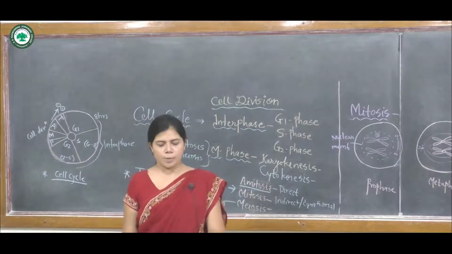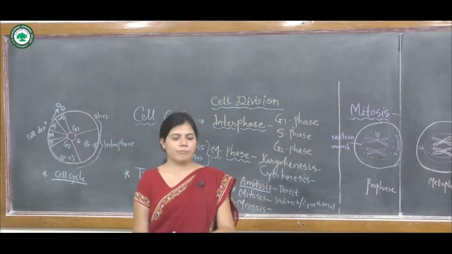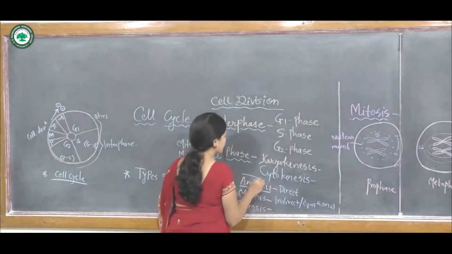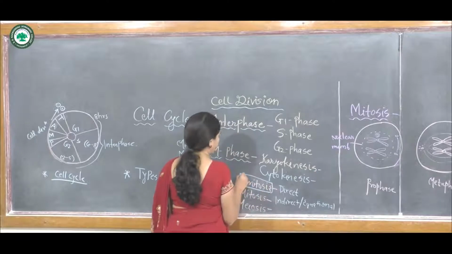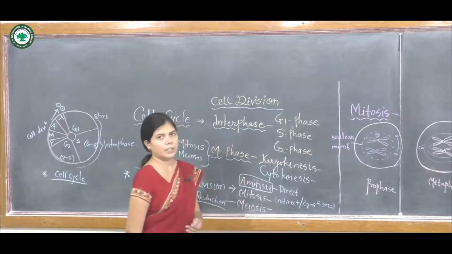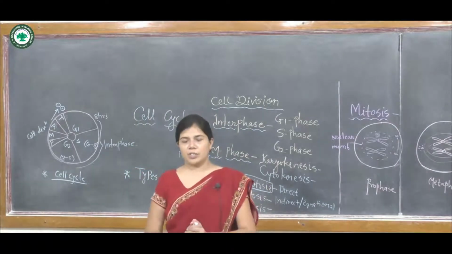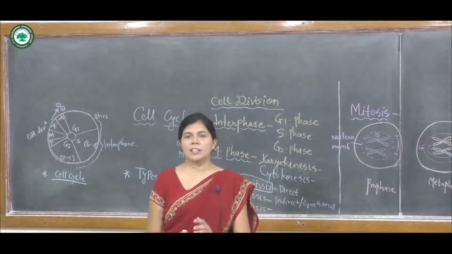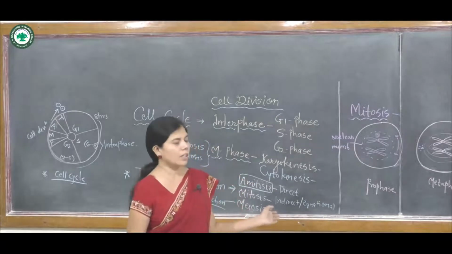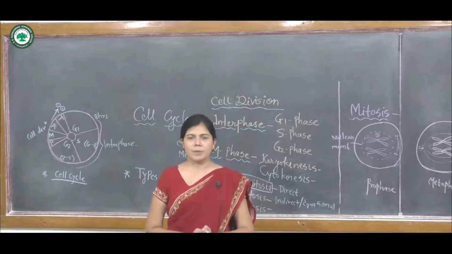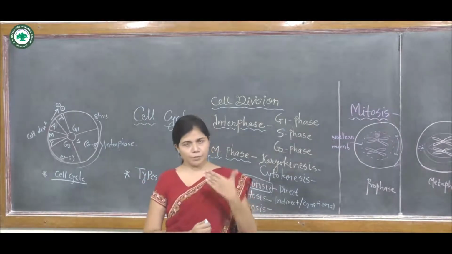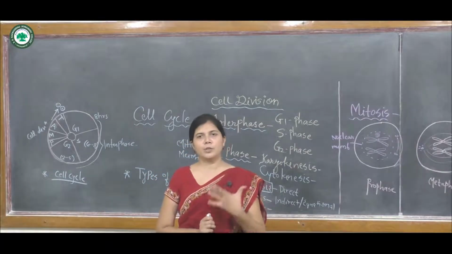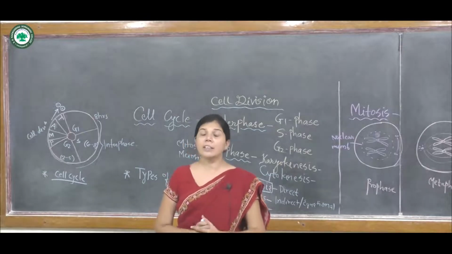Now of the types of cell division, we discussed the first one, amitosis. Amitosis is a very simple type of cell division. It is known as the direct division, the simplest mode of cell division. It occurs in unicellular organisms, fetal membrane cells, and abnormal cells.